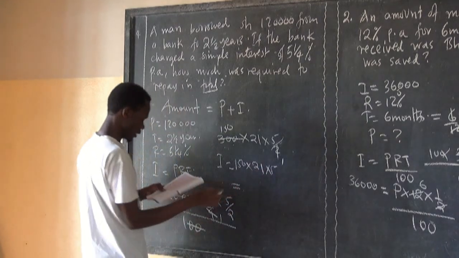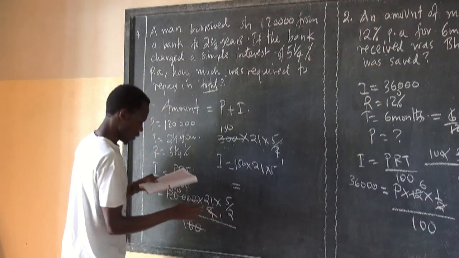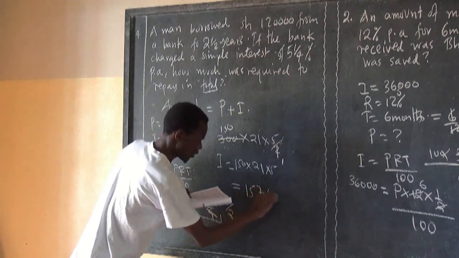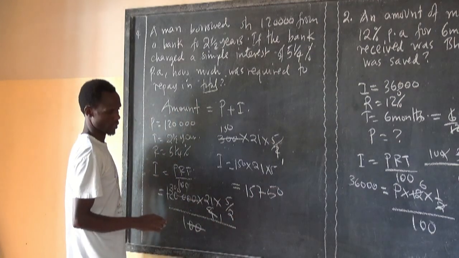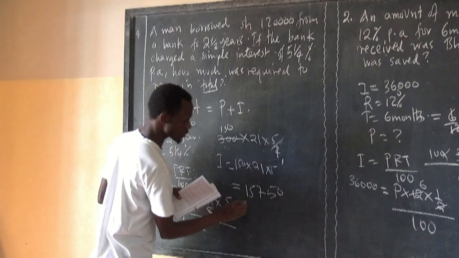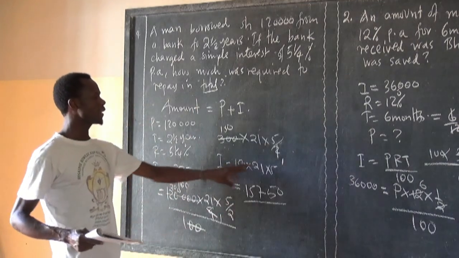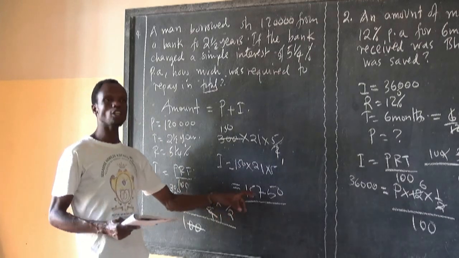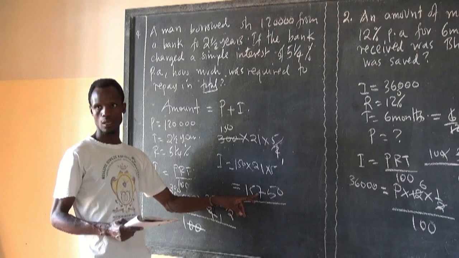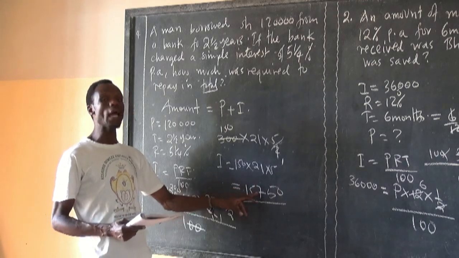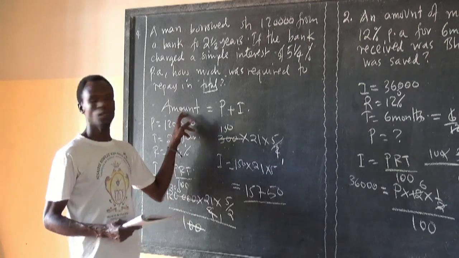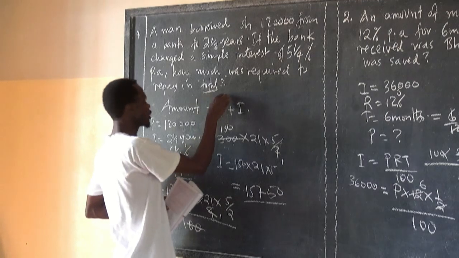The interest in general is 15,750. This is the interest, after we have multiplied. But the question is not only about finding the interest. It is about finding the amount that will be paid back, which means you should have the principal.